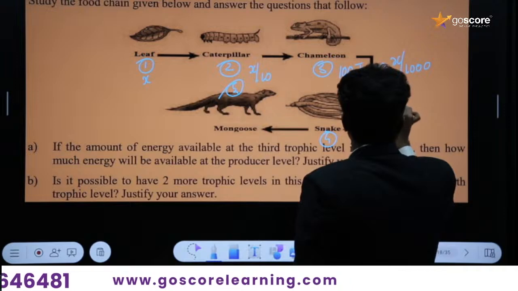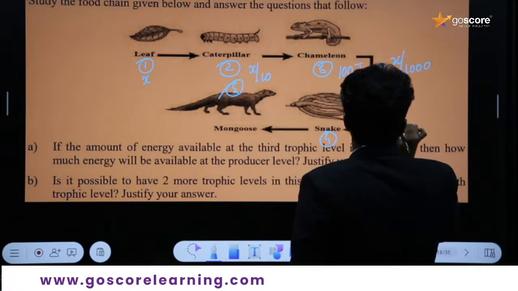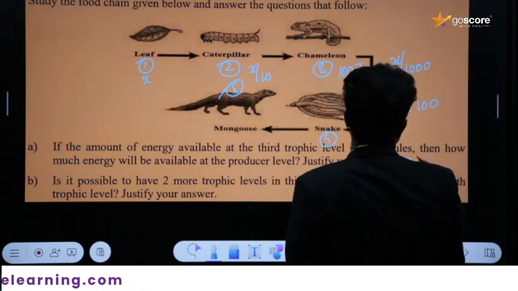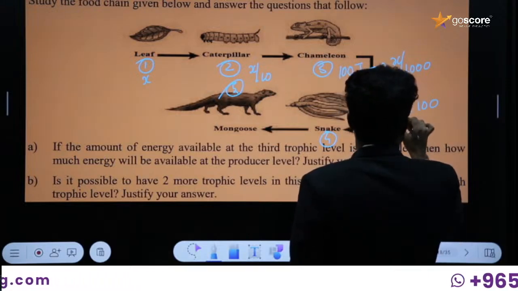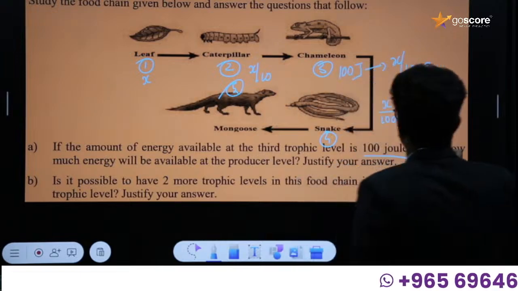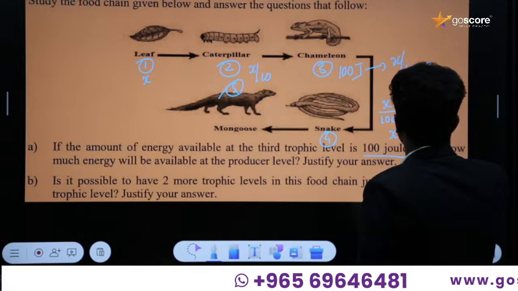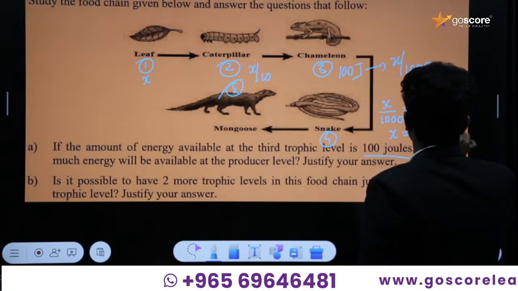X by 1000 is equal to 100 joule. And what is X then? Tell me. X is equal to 100 into 1000.